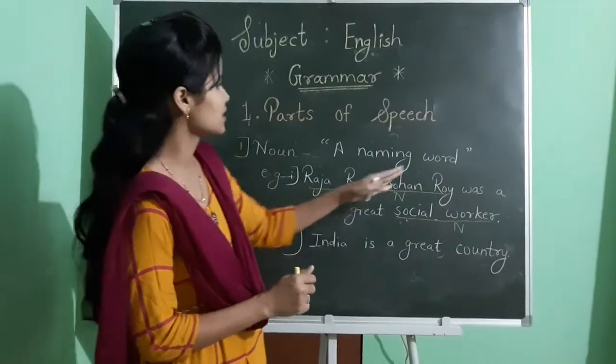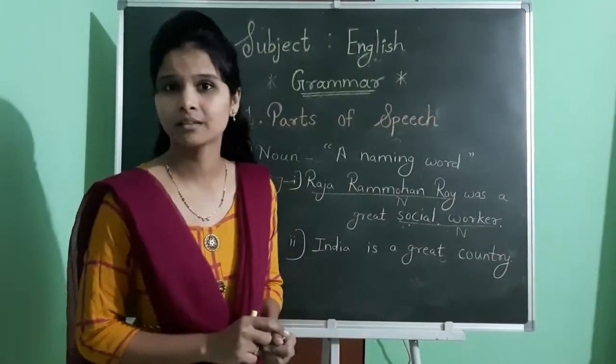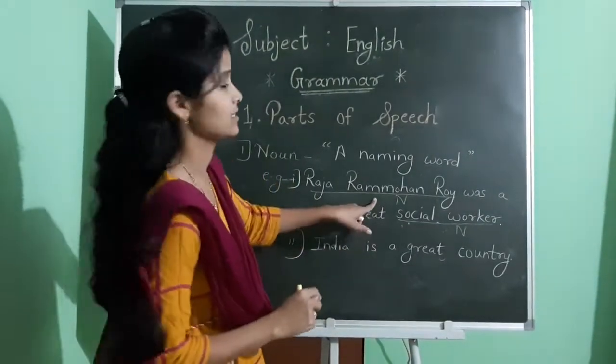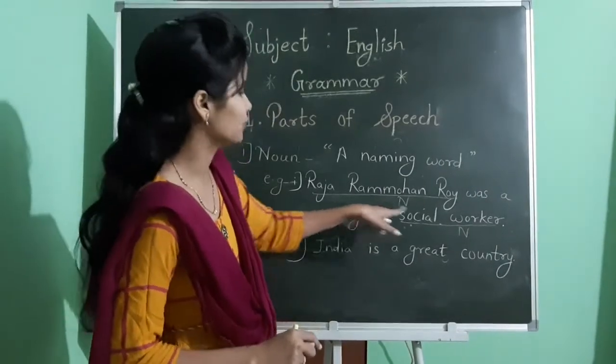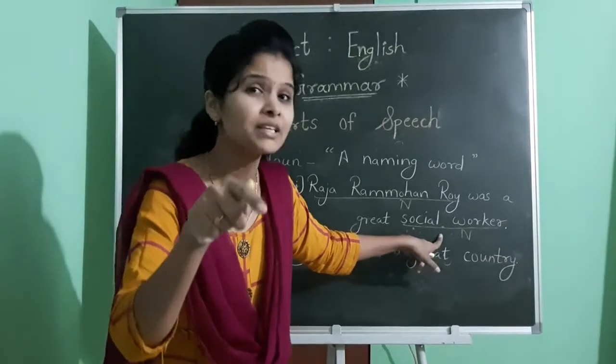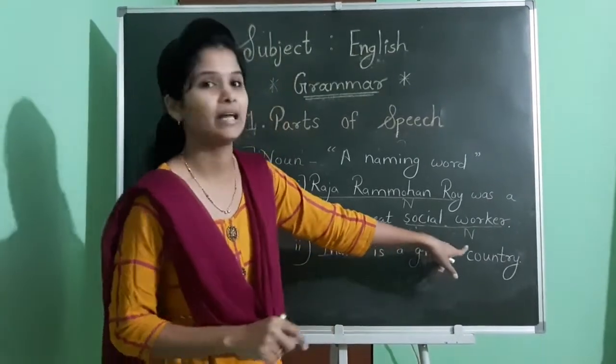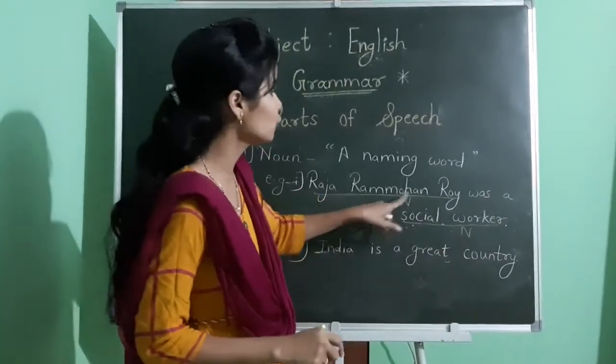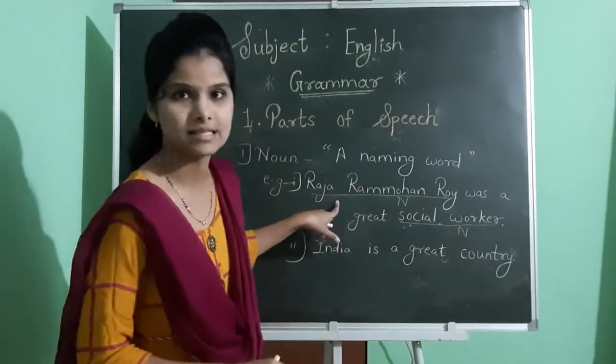So see, Raja Ram Mohan Roy. This is the name of a person, right? That's why this is a noun. Another one, social worker. Social worker means name of a profession. Again, this one is a naming word, no? That's why it is called a noun. So, two nouns are used in this sentence.